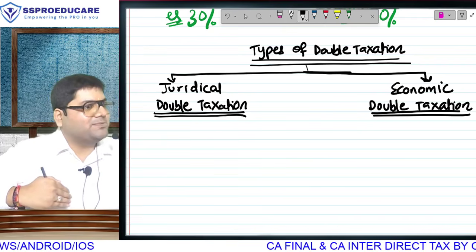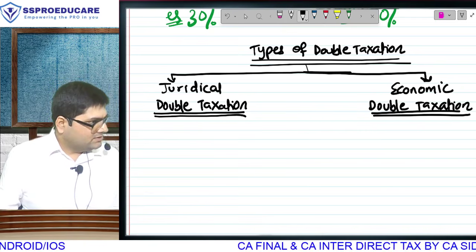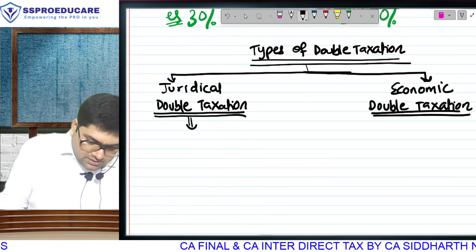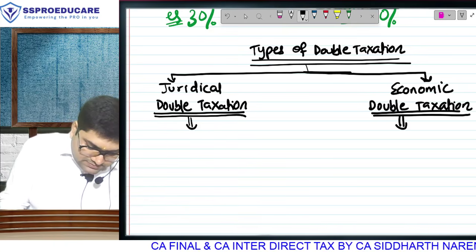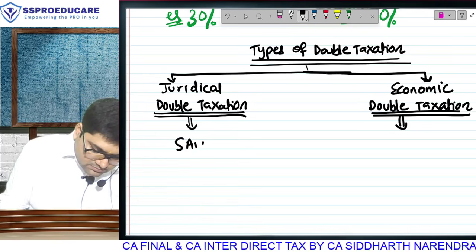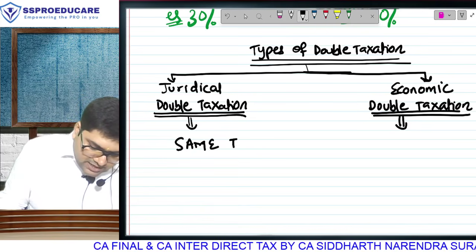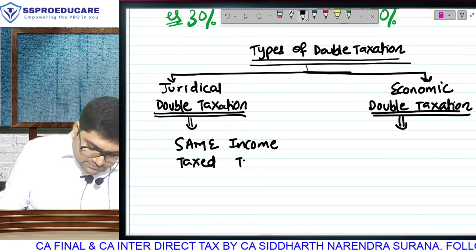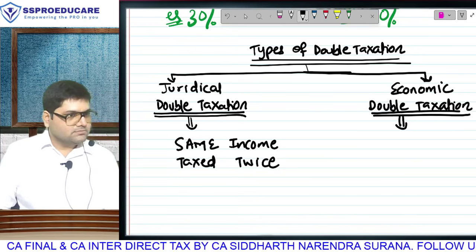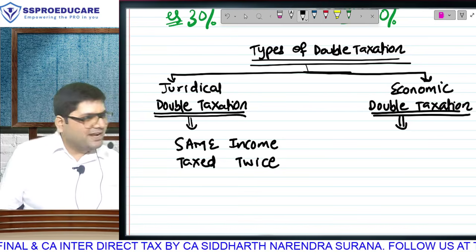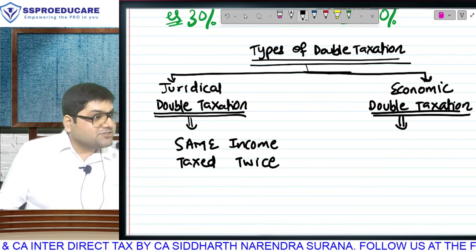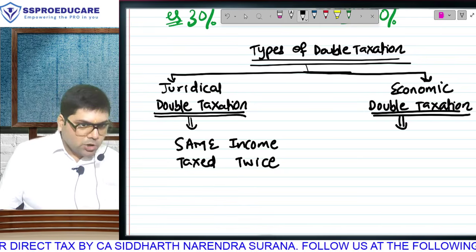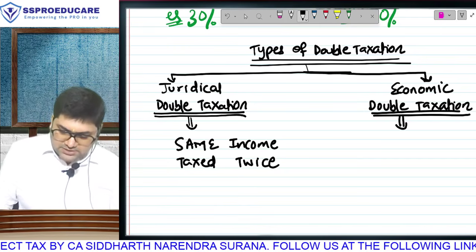Now look at the name of the chapter again, double taxation relief. But before we go to that relief, you need to know the types of double taxation. Under juridical double taxation, same income will be taxed twice. Same income पे you will have to pay tax twice. Check कर. Is the 30 and the 40 paid on the same income? Sure. Under economic double taxation, same income will be taxed twice.